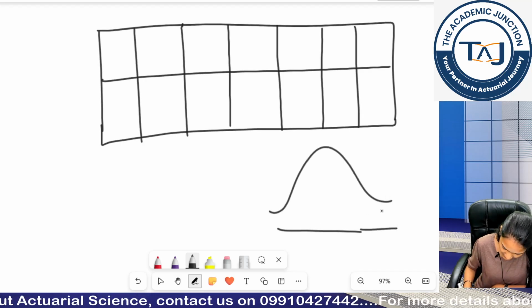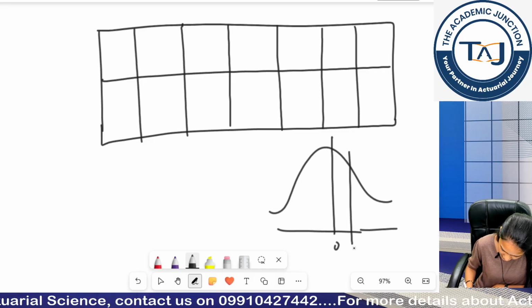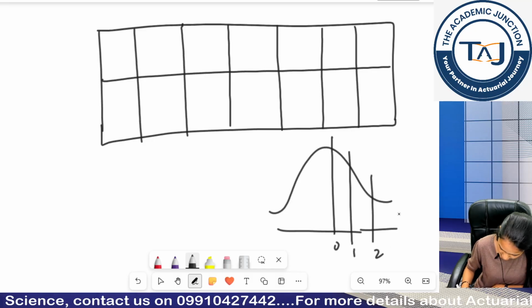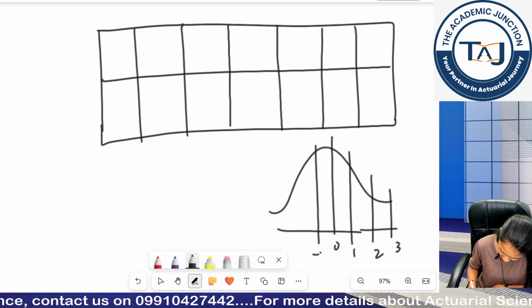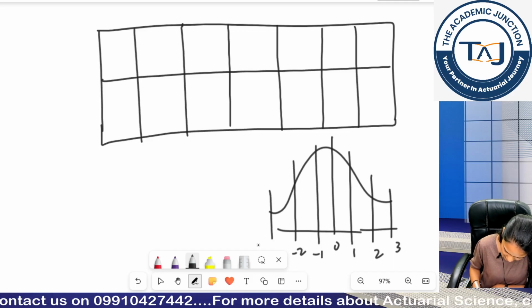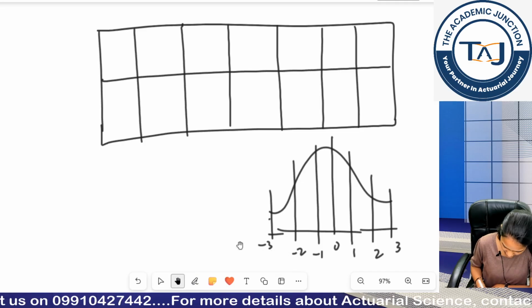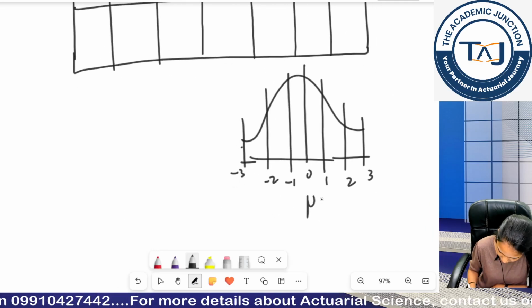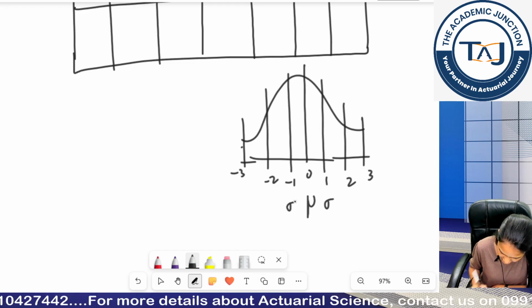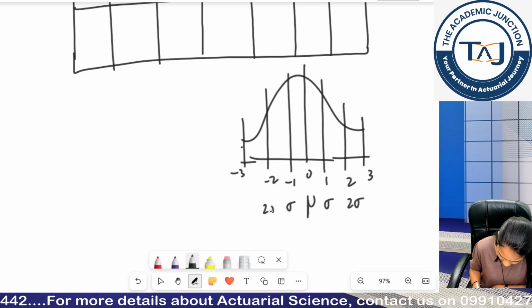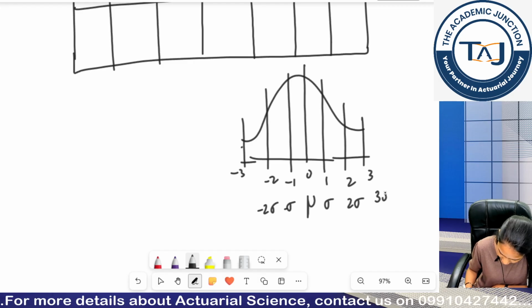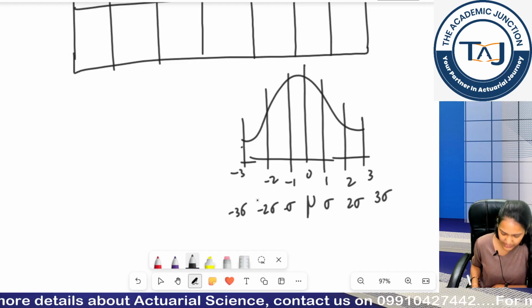If I divide my standard normal distribution into intervals, okay, this is my minus 1, this is my minus 2 and this is my minus 3. I can write this is my mu, this is my sigma, this is my 2 sigma, this is my minus 2 sigma, this is 3 sigma and this is my minus 3 sigma.